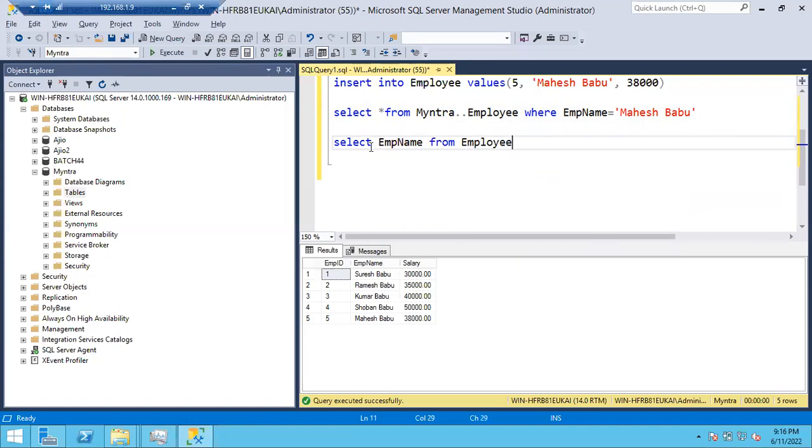Star means all the columns. I don't want all the columns, I want only one column. What is the column name? Employee name. Just include that column name. What column you want, just include that column name. This is how we'll filter the records.